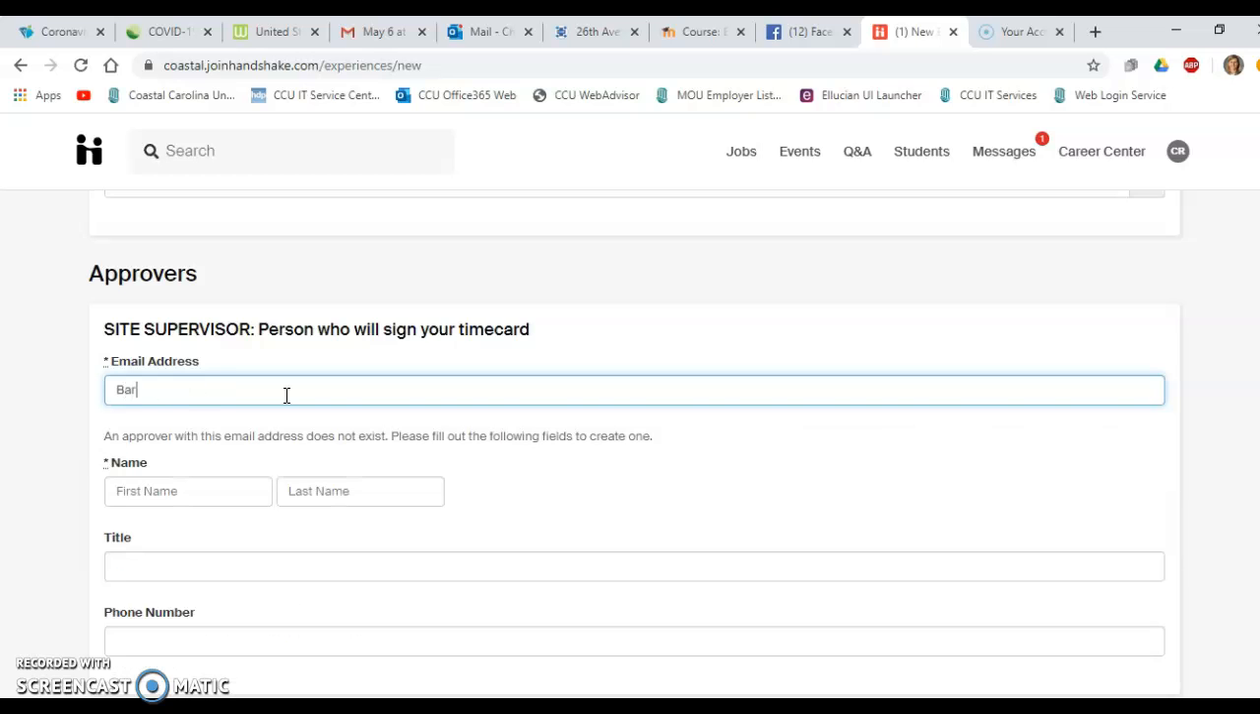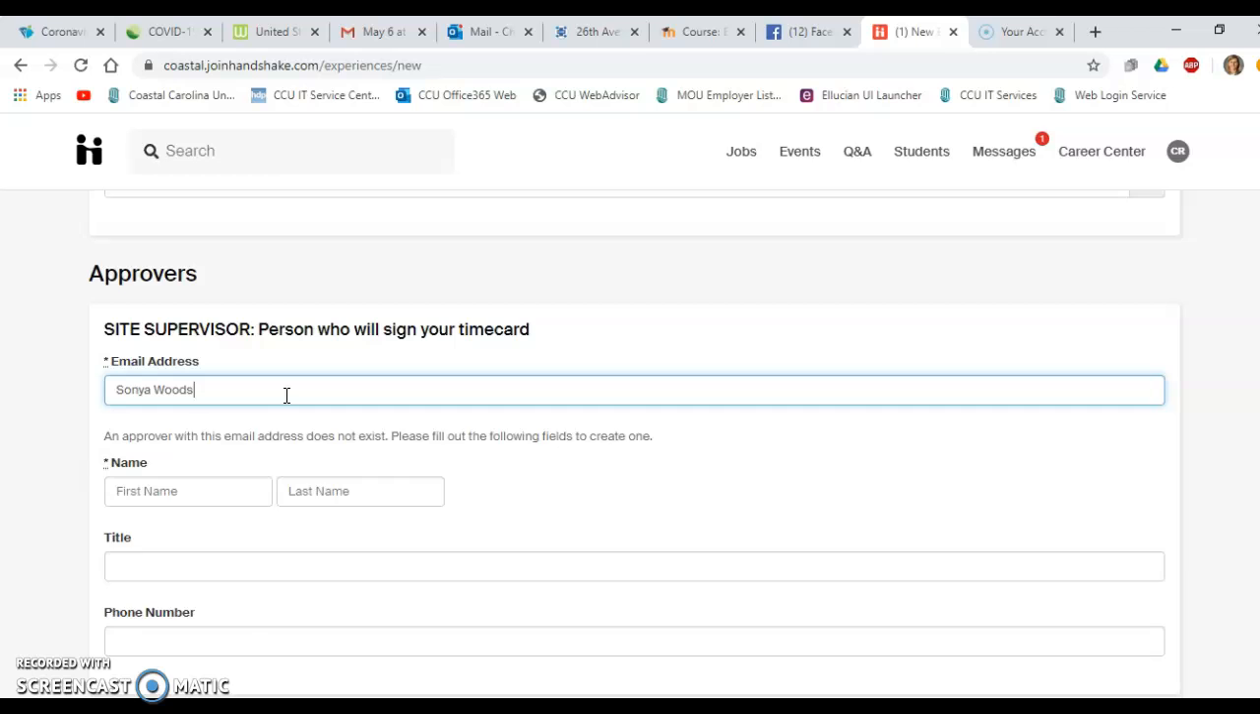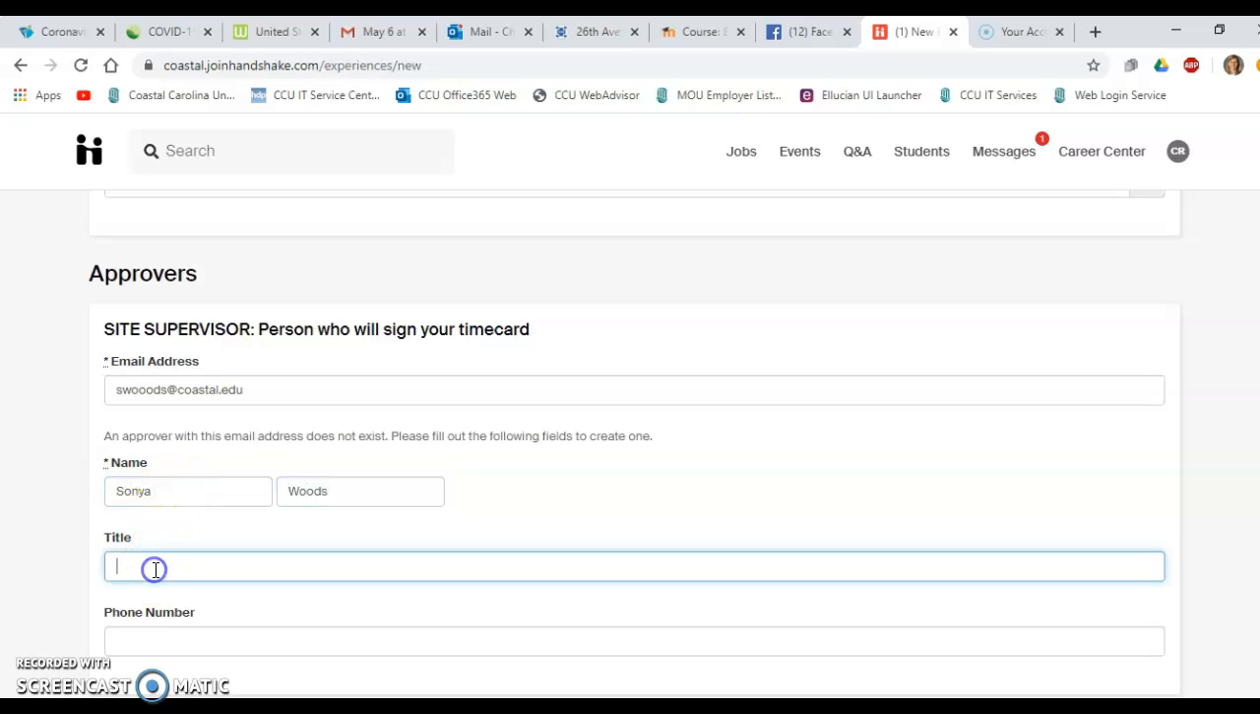So if I put in Barry, let's try Sonia Woods. So if I put in Sonia Woods, who works in strength and conditioning, her name isn't in here either. That's because it's not her email address. That's why. S. Woods at coastal.edu. Her name should normally come in here, but I guess it doesn't. But then I'm just going to type in whatever it is if it doesn't automatically populate. And she's just going to be the strength and conditioning coach or something like that, whatever her title is.